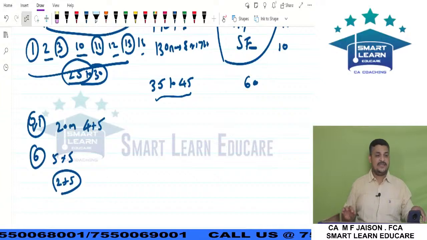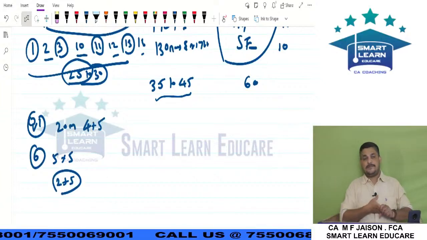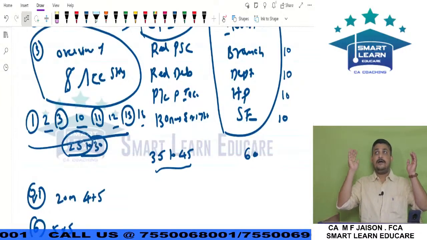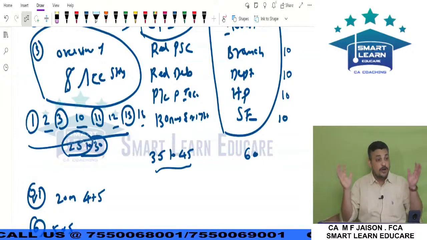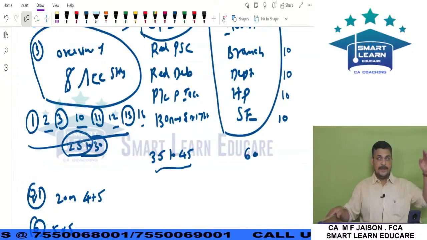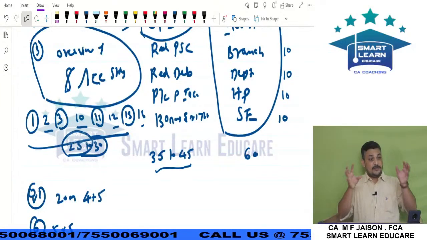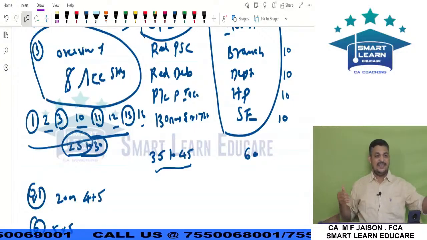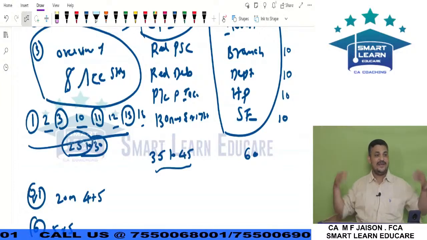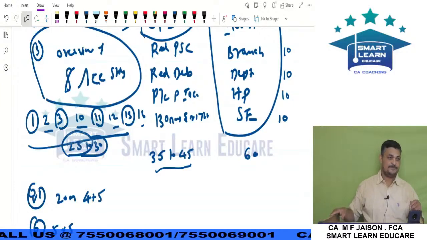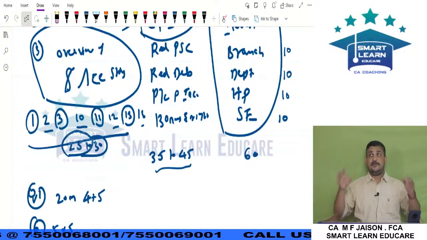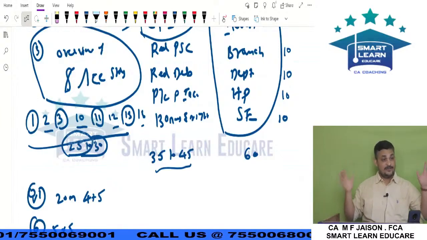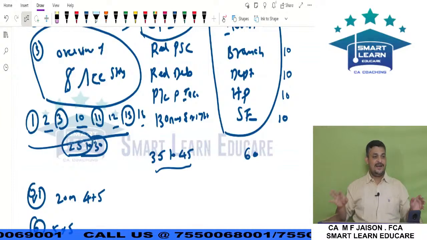Next, question paper analysis. When I analyze the question paper, normally one question alone comes for 20 marks, one single question. In December 2021, it was a question based on redemption of preference shares, redemption of debentures, bonus issue, everything together, journal entries. There was not much computation, a lot of journal entries, and preparing a revised balance sheet, 20 marks like that. Profit or loss prior to incorporation: in the wildest of dreams a student will never expect a question for 20 marks. Usually 5 marks, sometimes 8 marks.